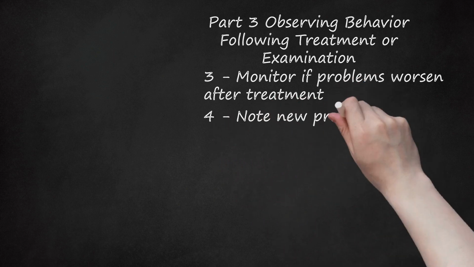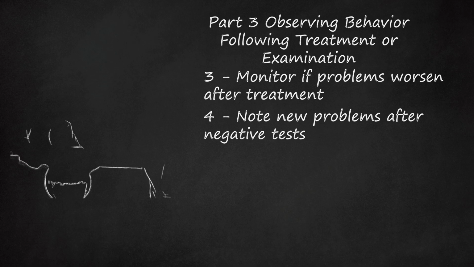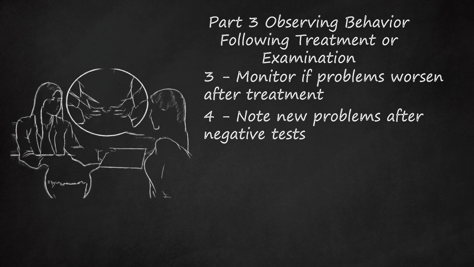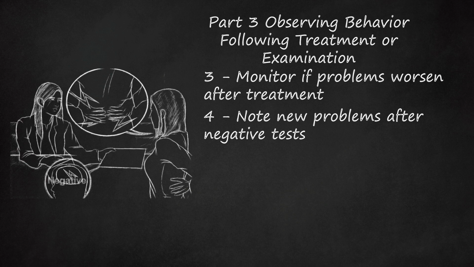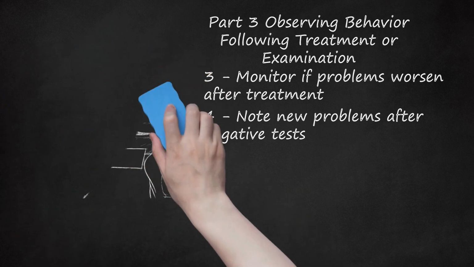4. Note new problems after negative tests. If a person with Munchausen syndrome receives medical tests and the results turn up negative, the individual may suddenly develop different or worsening of symptoms. The person may request more testing or more thorough testing, or may choose to receive tests from another medical center. The symptoms after a negative test may be unexplained or unrelated to what the individual was originally tested for.